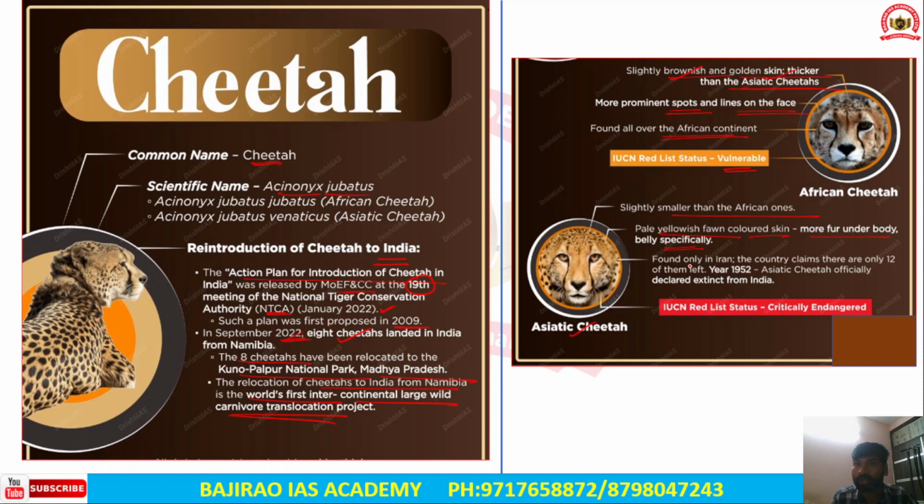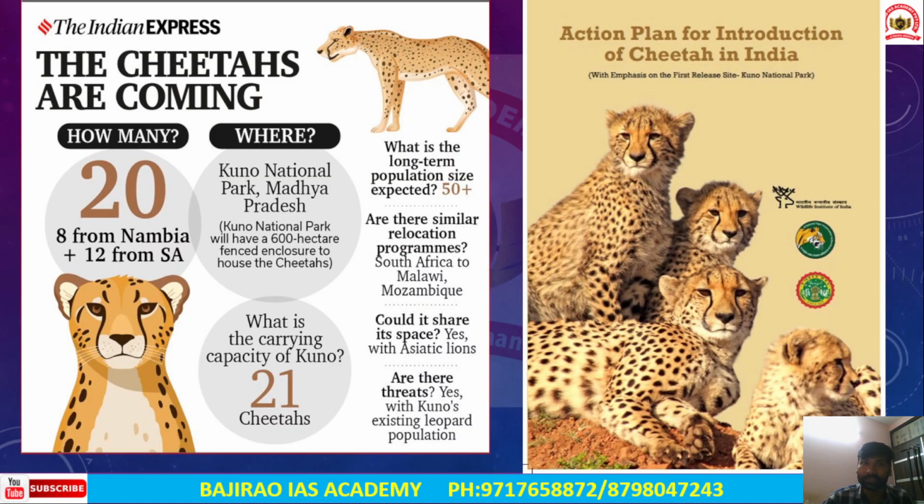And they were found only in Iran, and in Iran only 12 cheetahs were found. And in India, they were declared extinct in the year 1952, and as per the IUCN Red List, they are categorized as critically endangered. And next, the cheetahs are coming. So this is about the cheetahs.